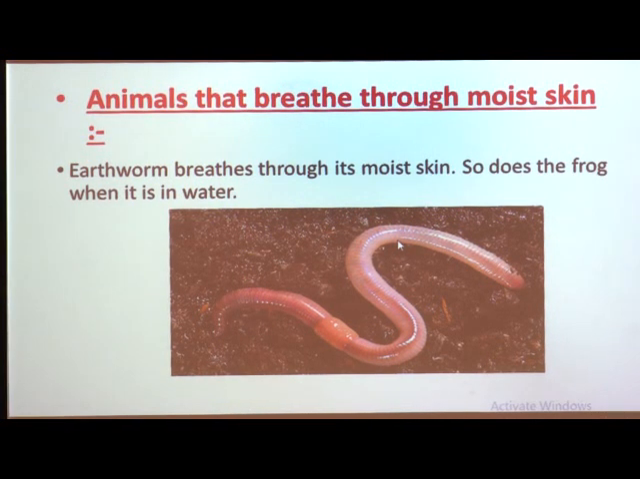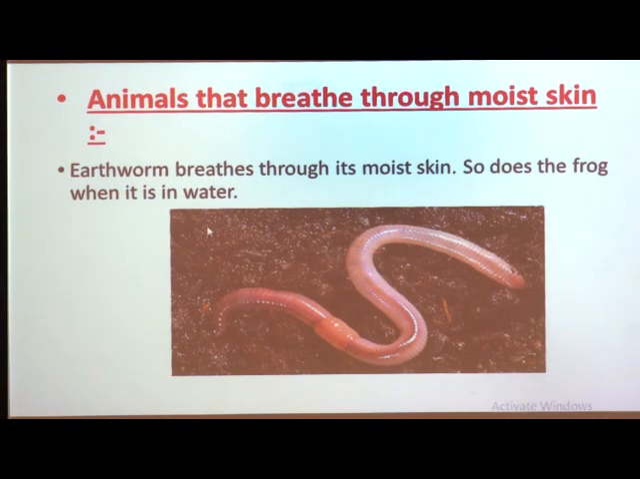As we know, the frog is an amphibian, which means it lives in water and on land. When the frog is in the water, it breathes through its moist skin, and when it comes on land, it breathes with the help of its lungs. Here you can see the picture of the earthworm, which also breathes through its moist skin. So, this is breathing through moist skin.